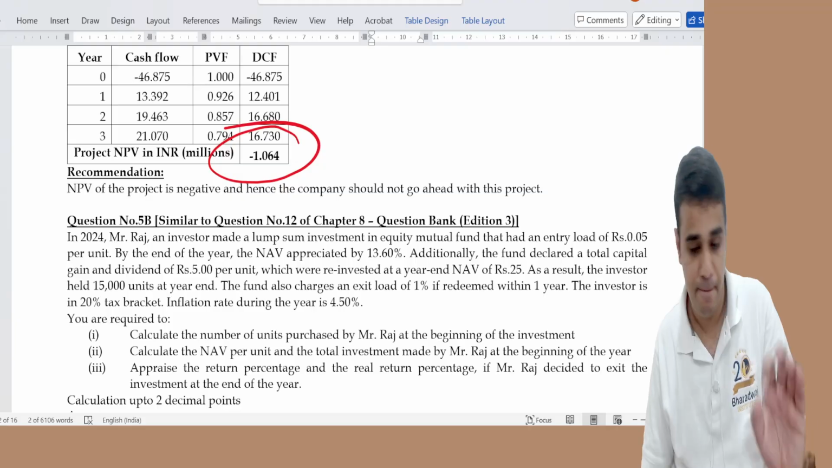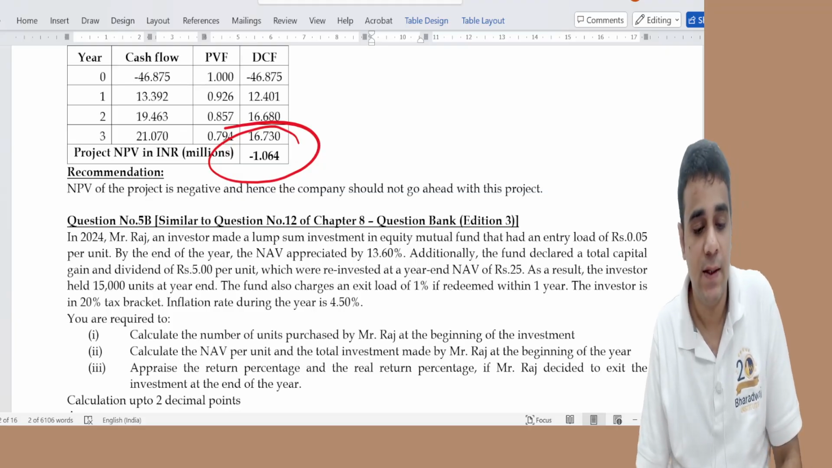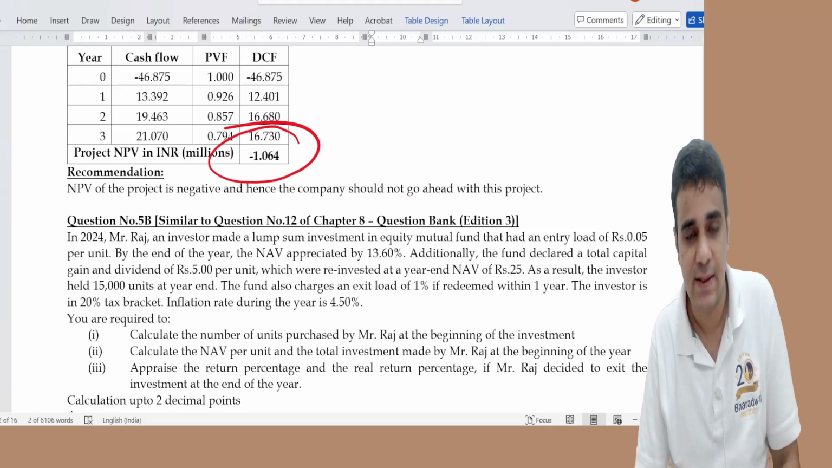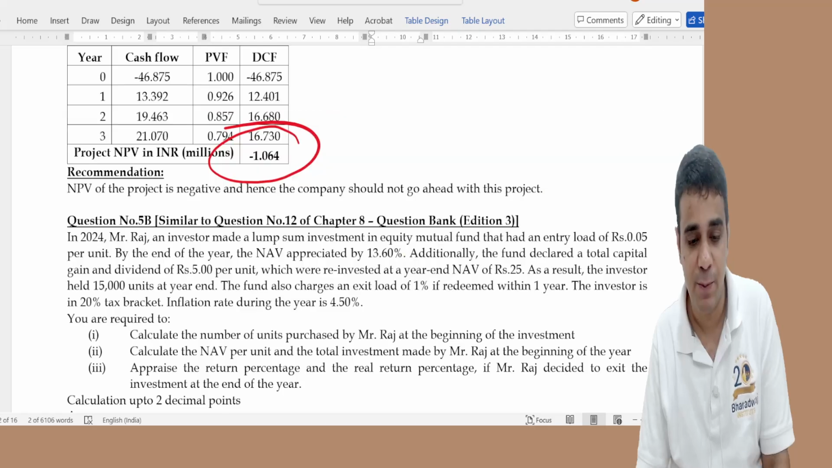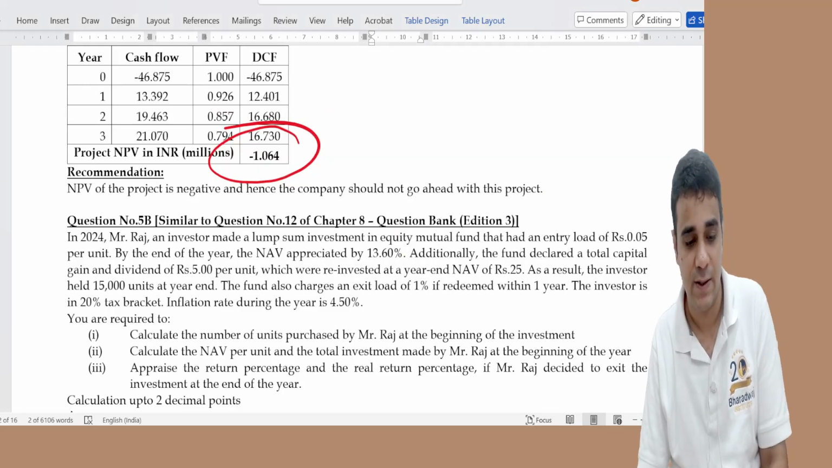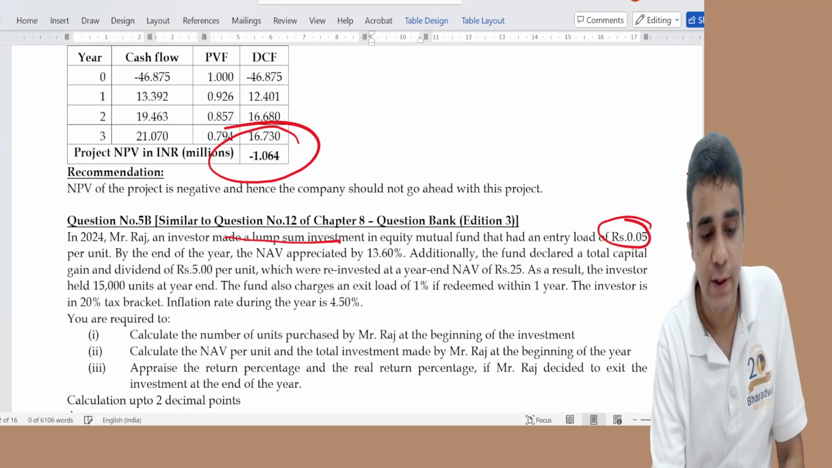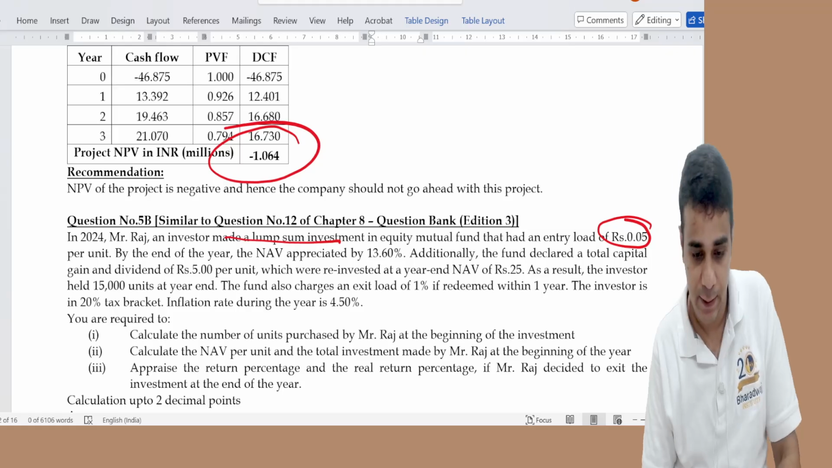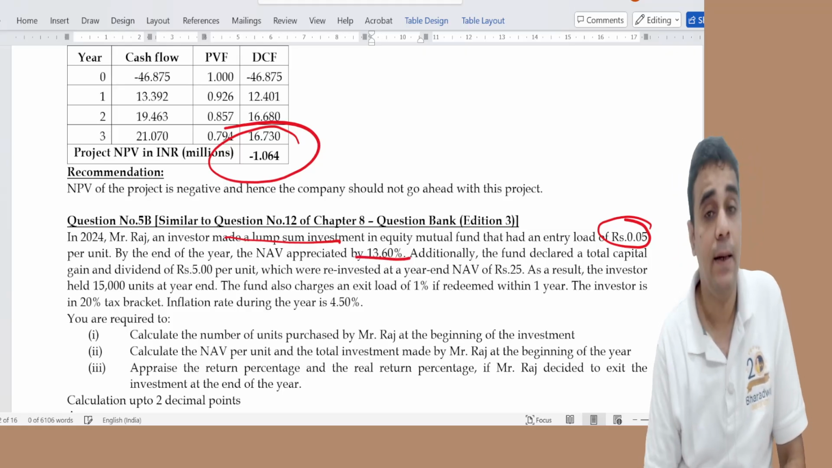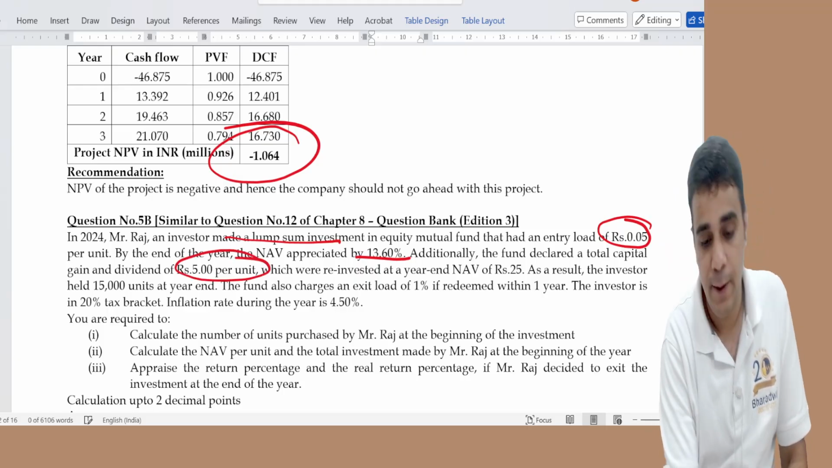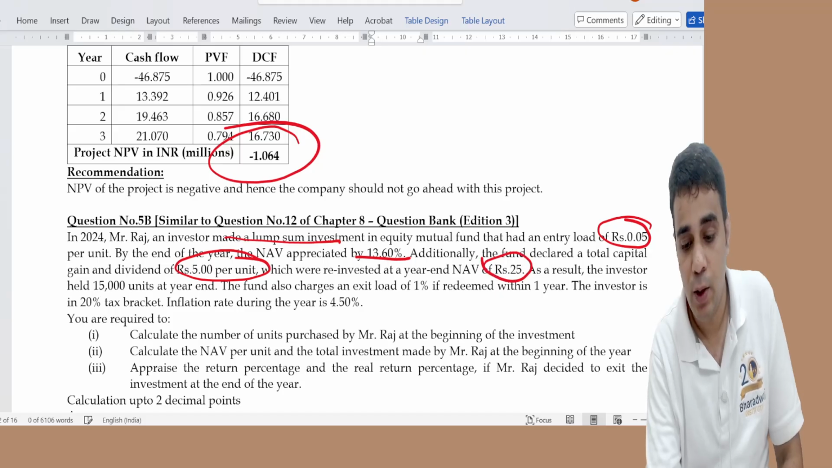Comes question 5B. This was a similar question where they added a few extra adjustments. I may discuss this for maybe 5 to 6 minutes. Other questions, only 2 minutes of discussion. I made a lump sum investment with an entry load of 0.05. Entry load is an extra payment on day zero. NAV appreciated by 13.6%. I got a dividend of 5 rupees and I reinvested them at 25.